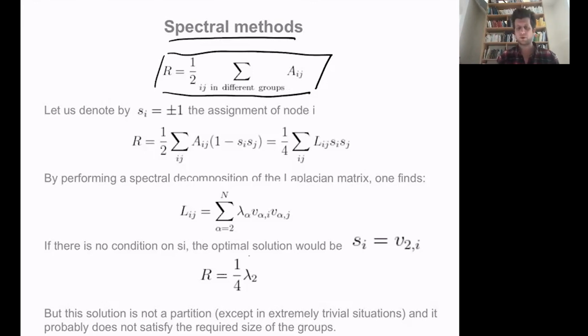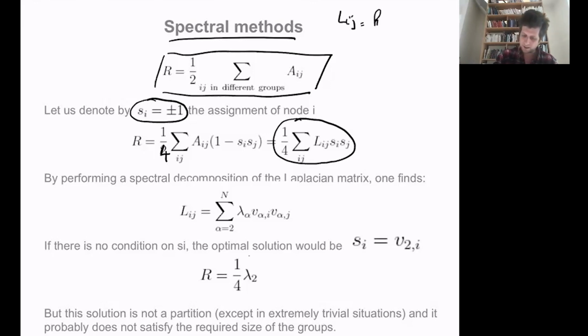Now, what we'll do is encode the group to which each node belongs by a certain spin, that could be either +1 or -1. If we do so, I think it should be a 4, you can directly rewrite your cut in terms of a matrix Lij that is called the Laplacian of the graph. What is this matrix Lij?